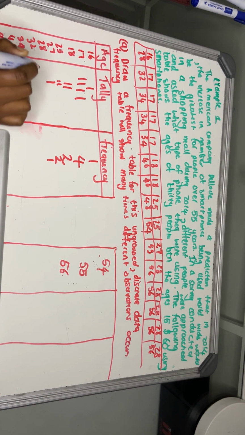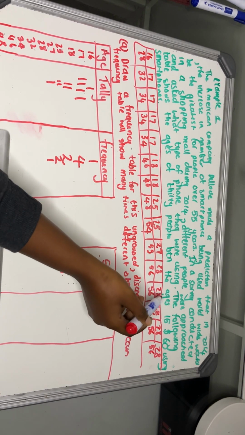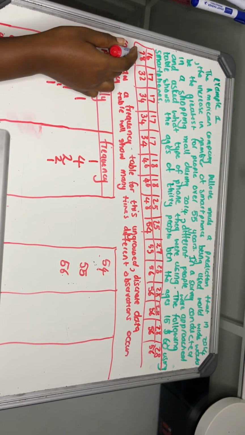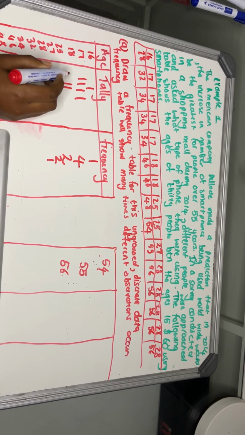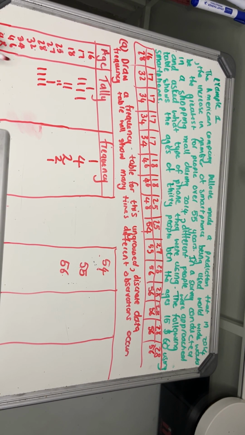For 28-year-olds, there were 1, 2, 3, 4, 5, 6 28-year-olds. When you tally mark, okay guys, so it's 1, 2, 3, 4, and then this is 5, right? 6, so it's 6. So the slash, the big mark that cuts through the 4, also counts as one tally mark. It's 1, 2, 3, 4, 5, right?